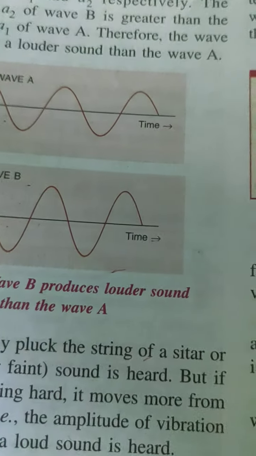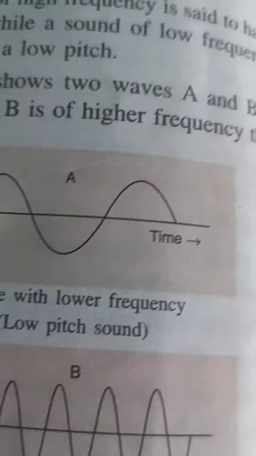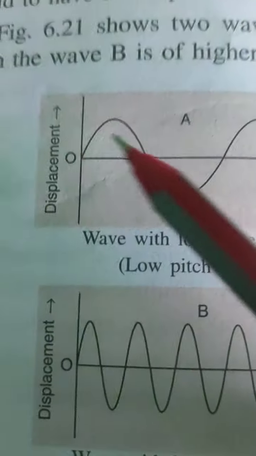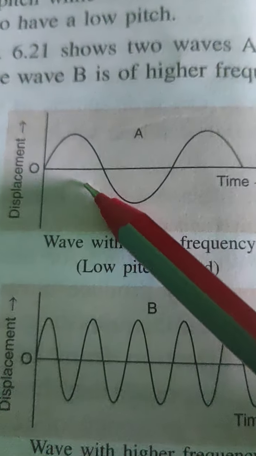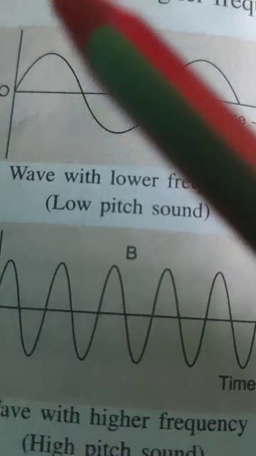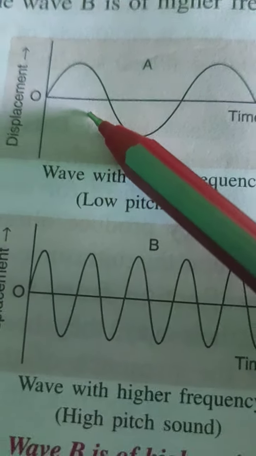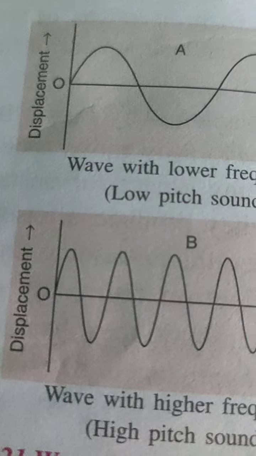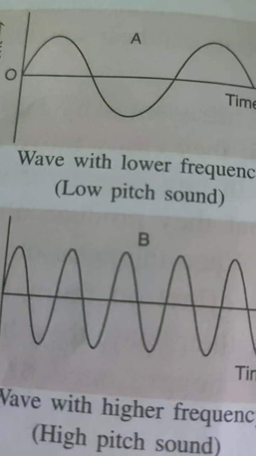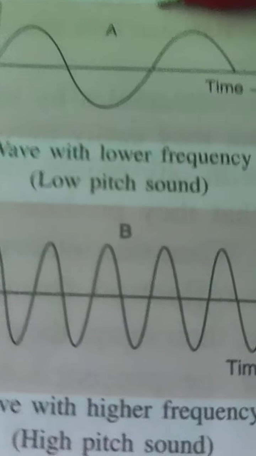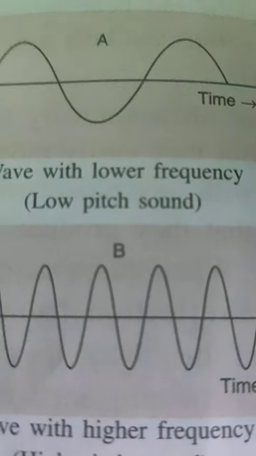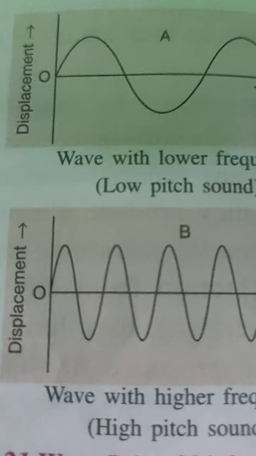Now come to the second characteristic, that is pitch. You see here, the pitch diagram is here. Pitch of a sound depends on its frequency, children. So on the frequency of the vibrating body, a sound of higher frequency is said to have a high pitch, while a sound of low frequency is said to have a low pitch. Loudness depends on the amplitude and pitch depends on frequency. High pitch means high frequency, low pitch means low frequency.